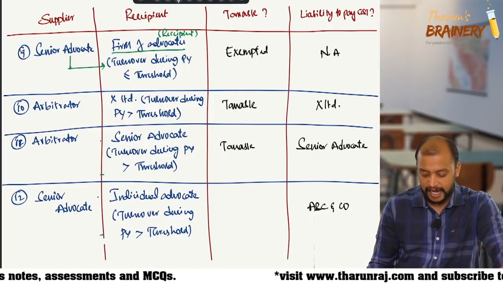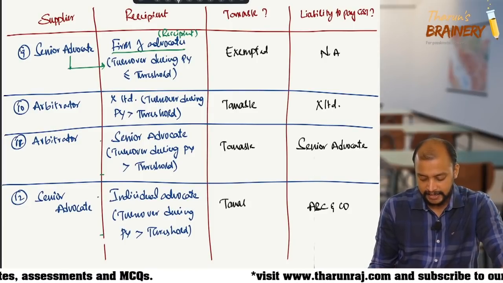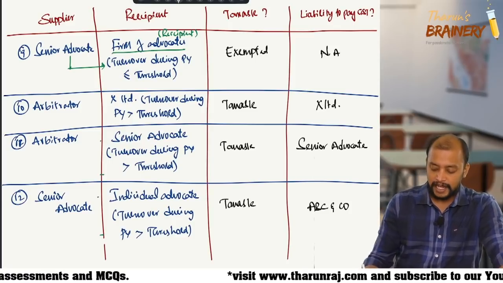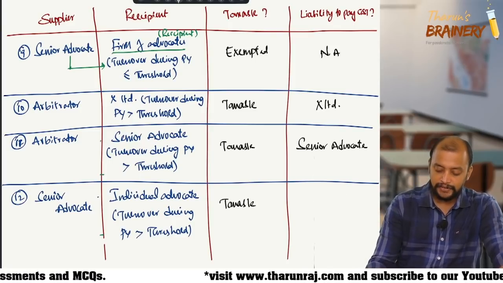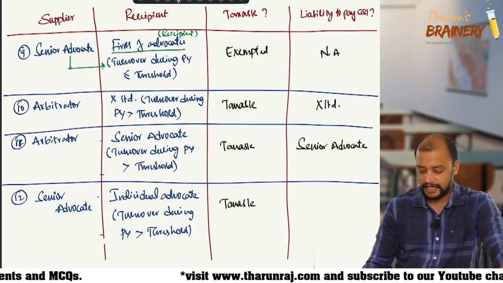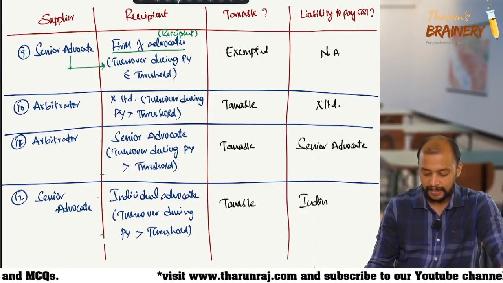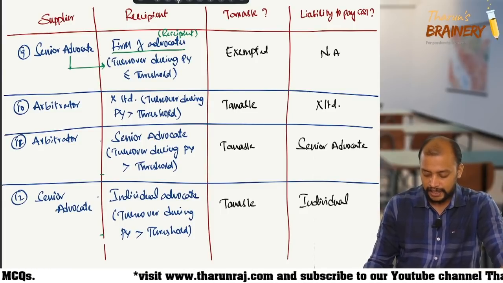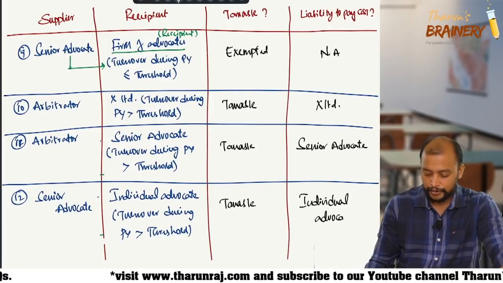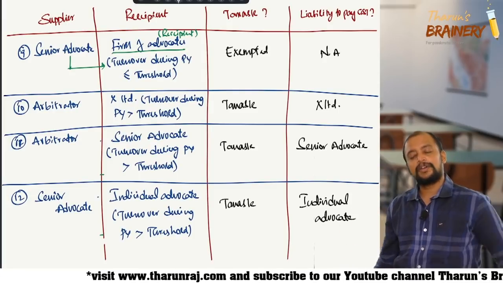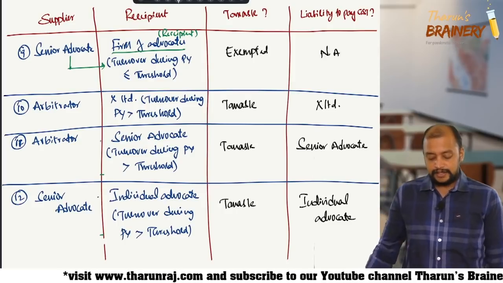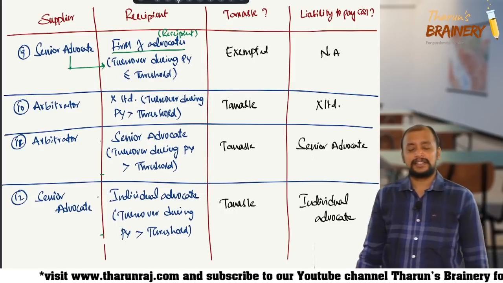Whether it will be taxable? Exactly, it is taxable. Then who is liable to pay GST? That individual advocate is liable to pay GST under RCM. So this is about legal services.